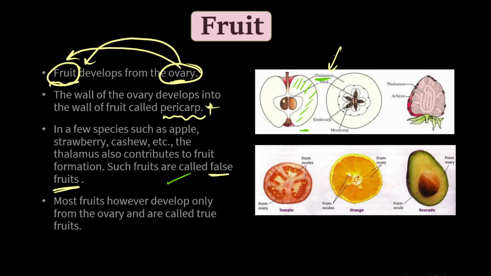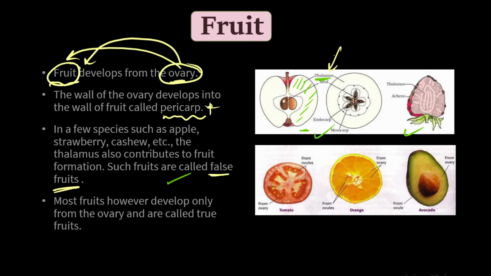What happens again? Instead of the ovary, in false fruits the thalamus contributes to fruit formation. This is the case of strawberry, this is the case of apple. Apple and strawberry come under false fruit. That was all about false fruit.